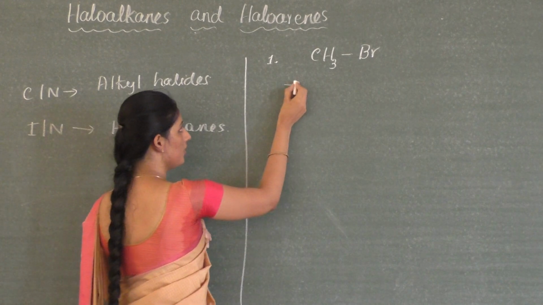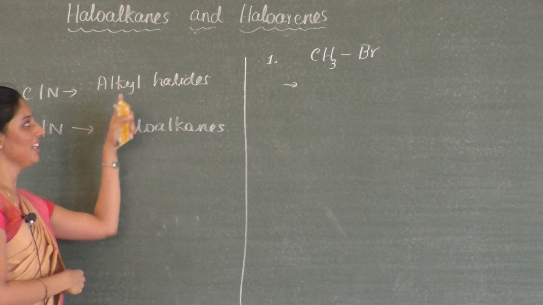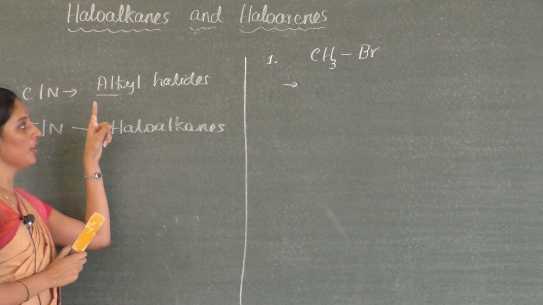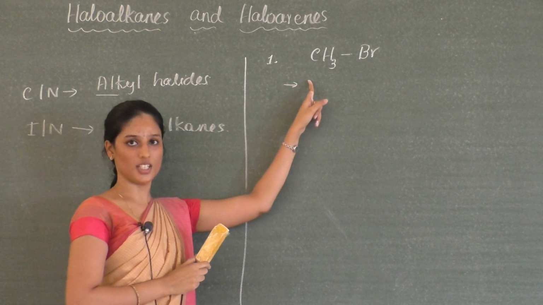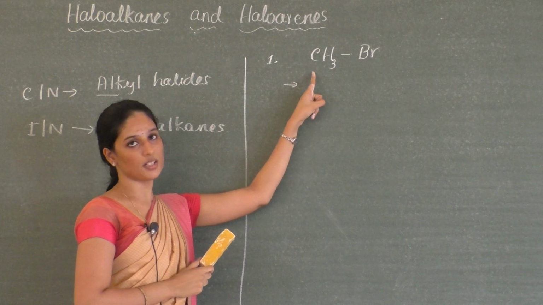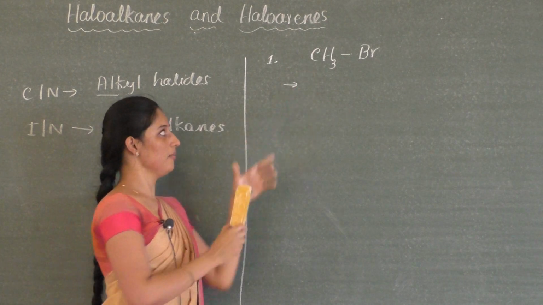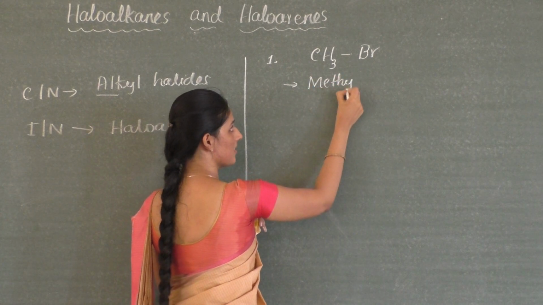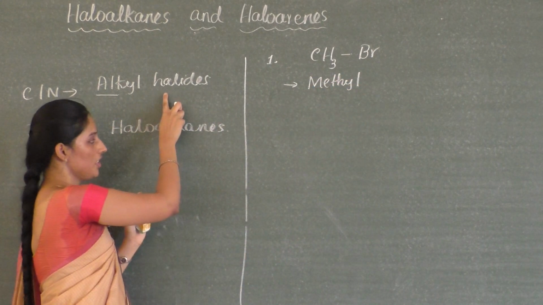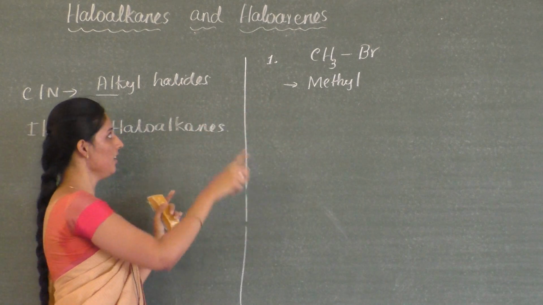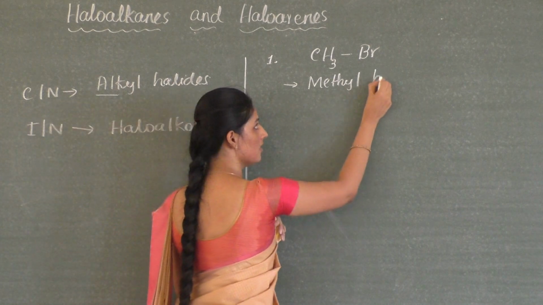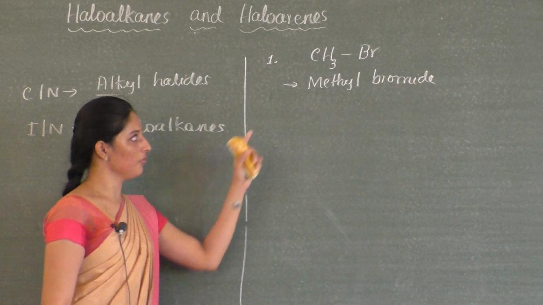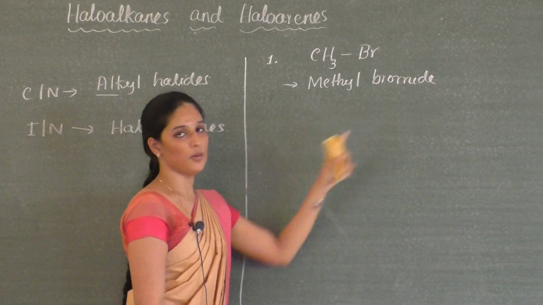How to write the common name of this compound? The common name is named as alkyl halide, where alk represents the number of carbon atoms in your compound. Here how many carbon atoms are there? One. One means it is meth, so it is named as methyl. Which halogen is there? Bromine. So that bromine is named as bromide. So the common name of this compound is methyl bromide.